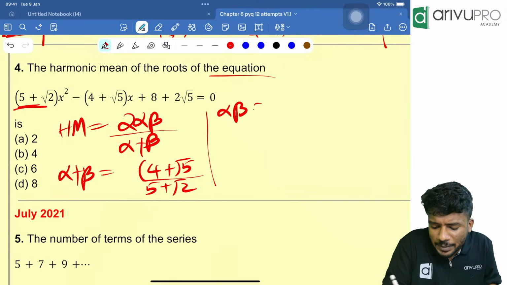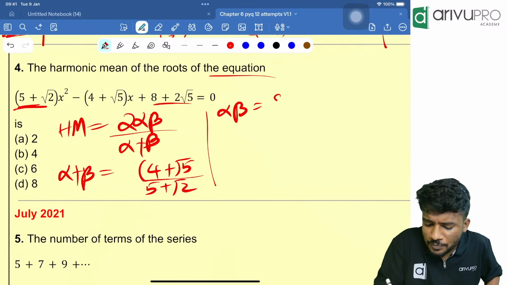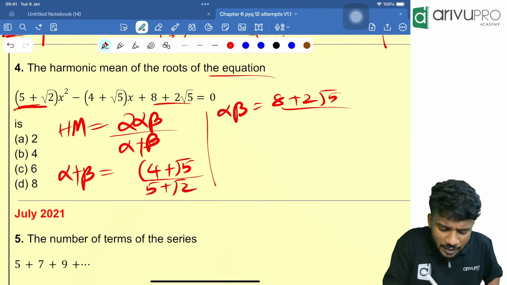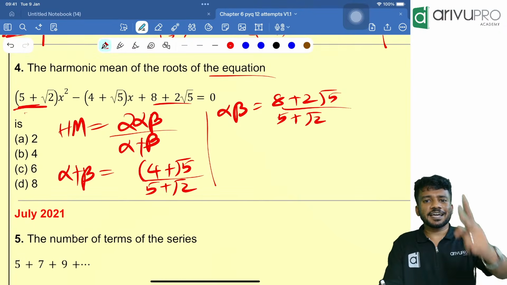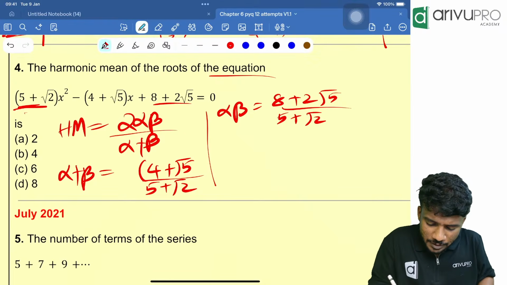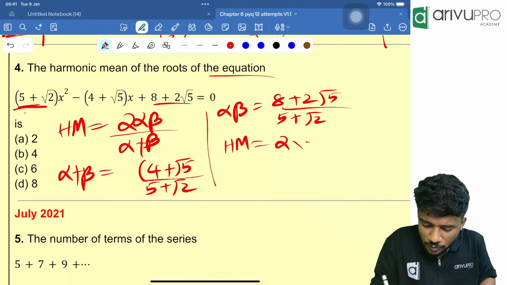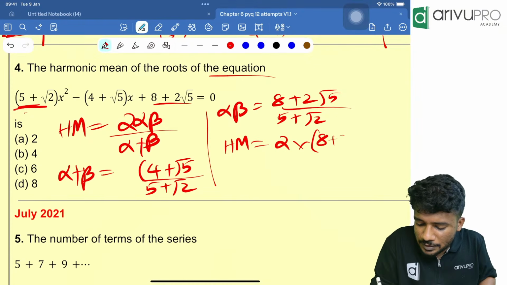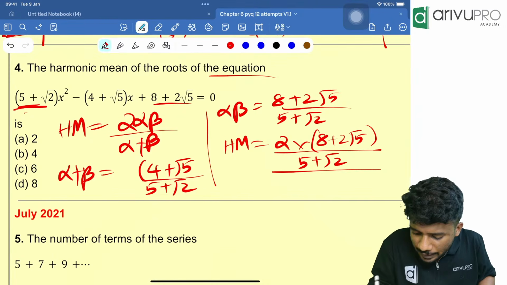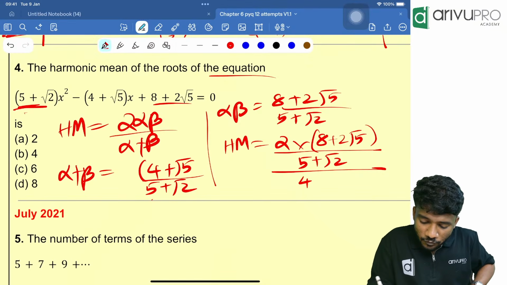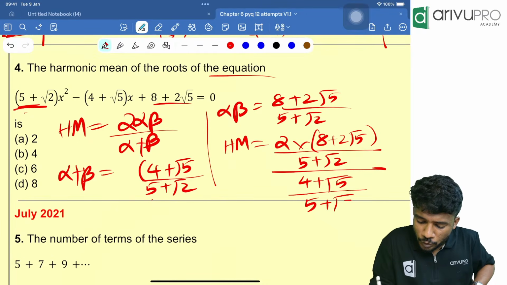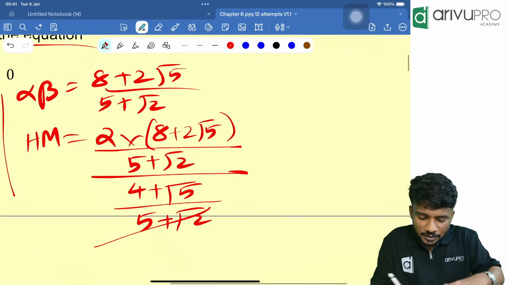Now we need to know alpha beta, the product of the roots. That is nothing but the constant term, 8 plus 2 root 5, divided by the coefficient of x square, that is 5 plus root 2. We have alpha plus beta, we have alpha beta. Substitute. So HM is what? HM is nothing but 2 into alpha beta, which is 8 plus 2 root 5 divided by 5 plus root 2, the entire thing divided by alpha plus beta, which is 4 plus root 5 divided by 5 plus root 2. 5 plus root 2 and 5 plus root 2 got cancelled off, correct?